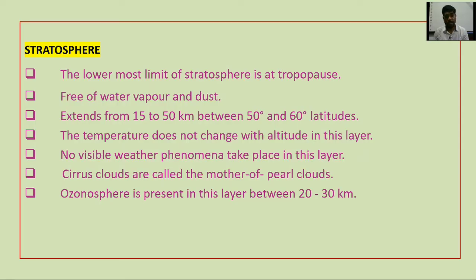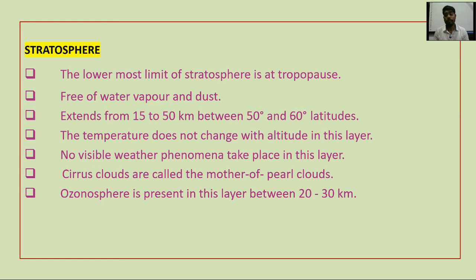Now let us discuss the stratosphere. The lowermost limit of the stratosphere is at the tropopause. So from the troposphere, the gap between is the tropopause, and from there the stratosphere starts. It is free of water vapor and dust. No water vapor, no clouds will be seen in this layer, and dust is absent.